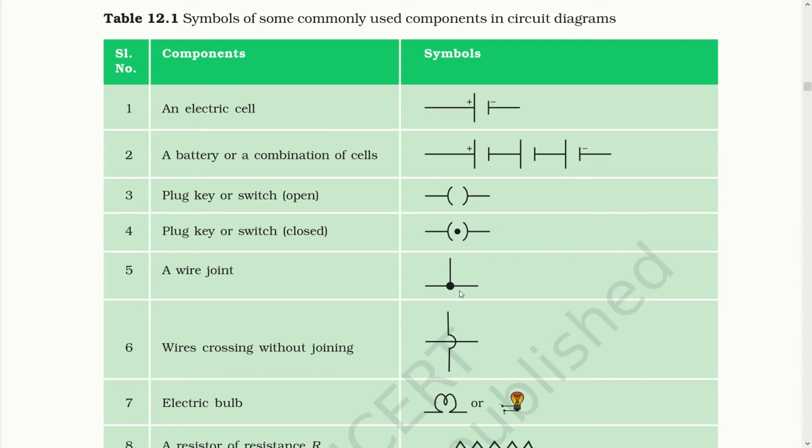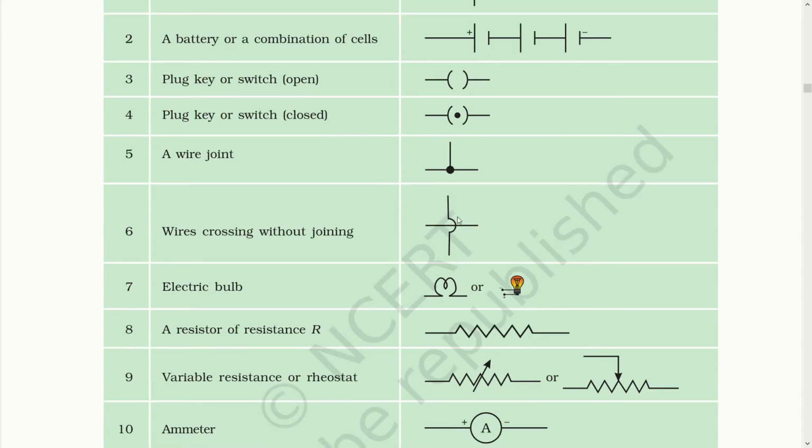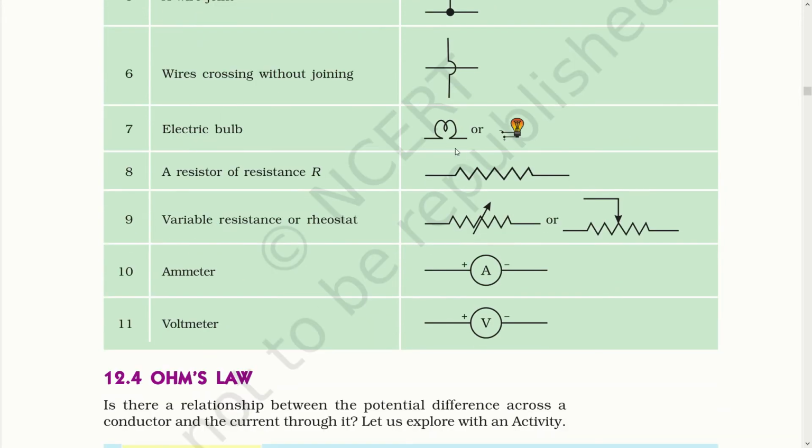This is a wire joint, while this is a wire crossing without any joint, one wire on another wire. Electric bulb is drawn like this, and this is the symbolic form of resistance, while this is the variable resistance, or what you call a rheostat. Ammeter should be drawn like this, one positive, negative, and A should be written in between. Voltmeter should be represented like this, with V written in between and positive and negative over here.